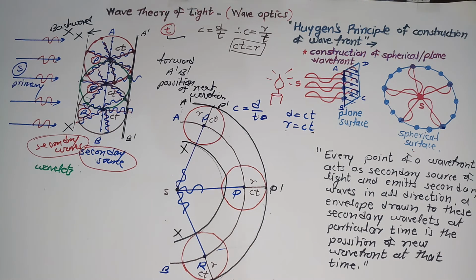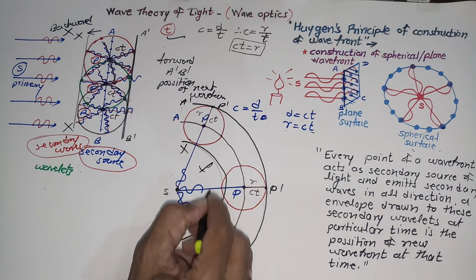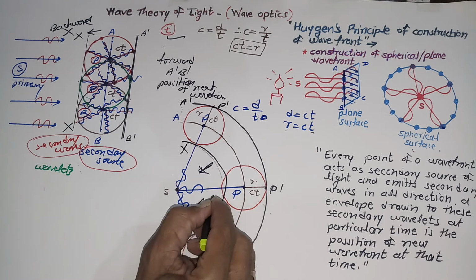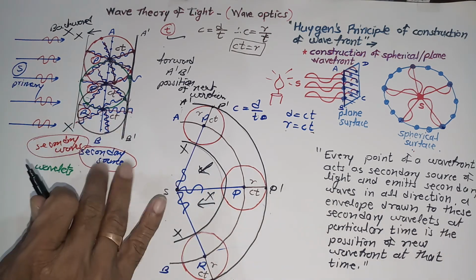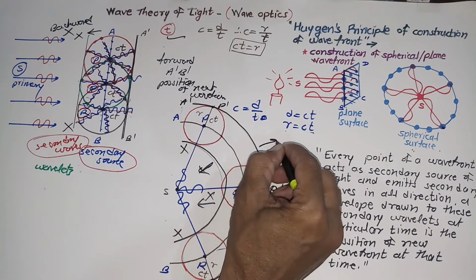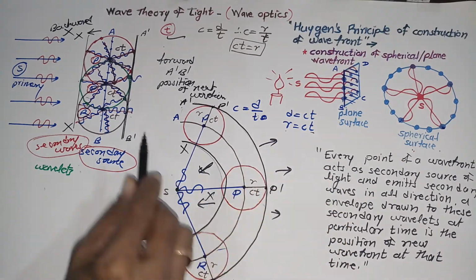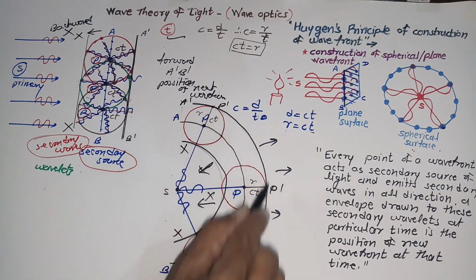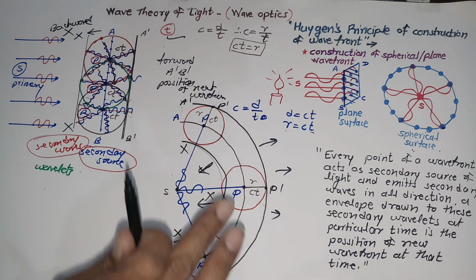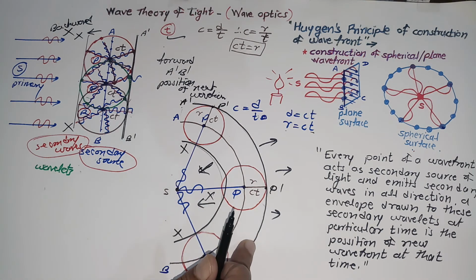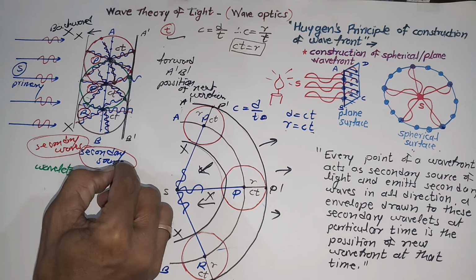Let me note that this is only an empirical method, this is only a geometrical method. Why backward motion of light is not allowed, we don't know. For the time being, we can consider only that forward direction of light is possible. For that purpose, the forward motion of the new wavefront is only allowed for the construction of not only the spherical wavefront but the plane wavefront as well.